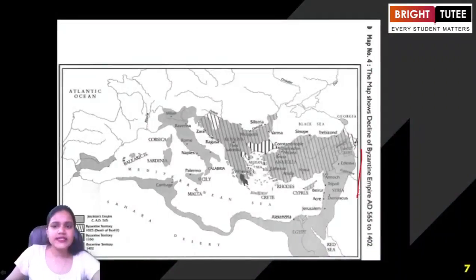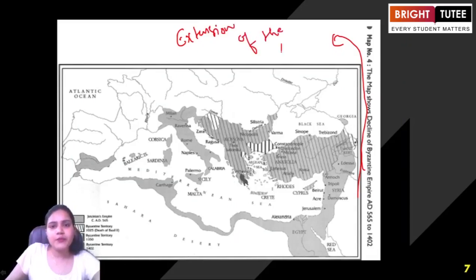But what about the Byzantine Empire? Have you heard about it? You might say yes, ma'am. When we are talking about the Byzantine Empire, this was the eastern extension of the Roman Empire. Okay. So if we look at the map, just try to focus on it. Just look at this region. When we are talking about the eastern extension of the Roman Empire, this is the Sahara Desert that we are talking about.